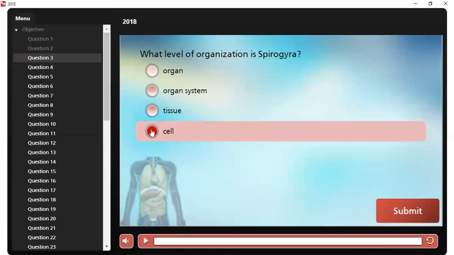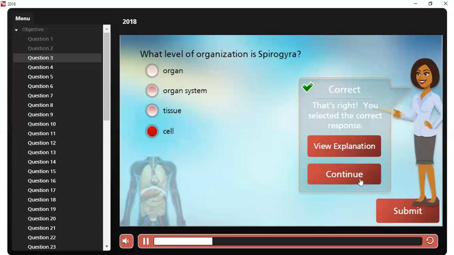The reason is that Spirogyra exists at the cellular level of organization. So that brings us to the correct answer, which is cell. I hope you're still with me. That's good.